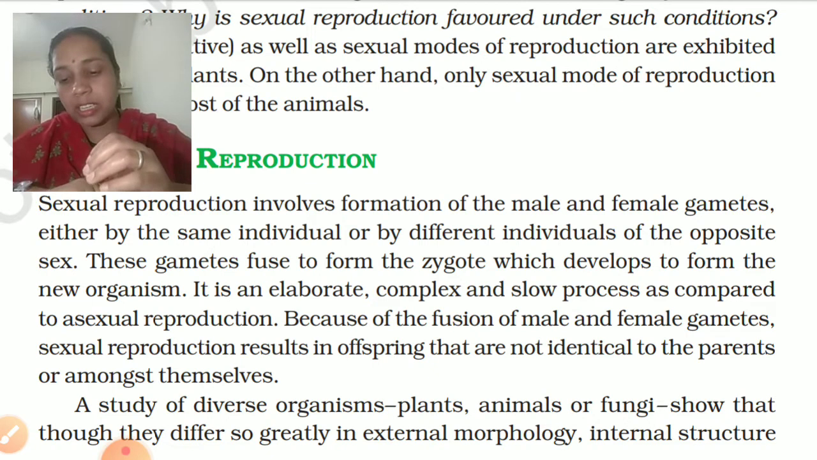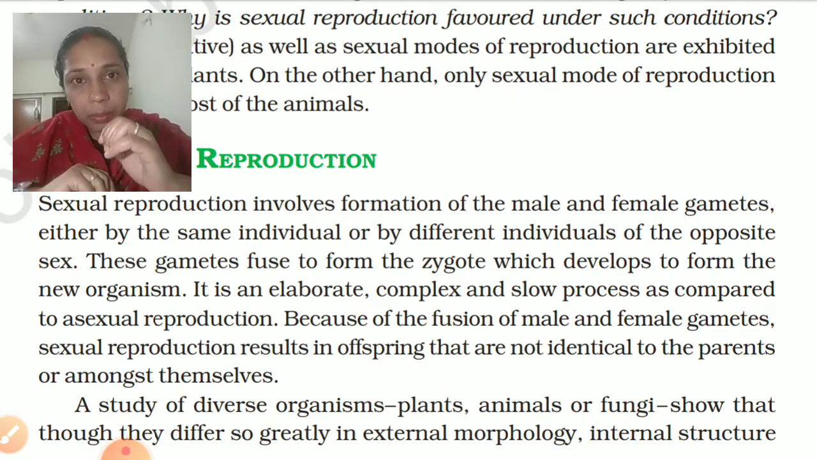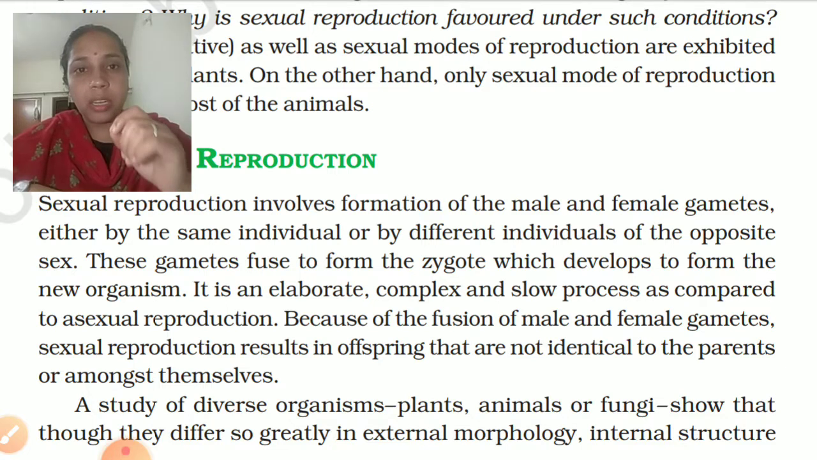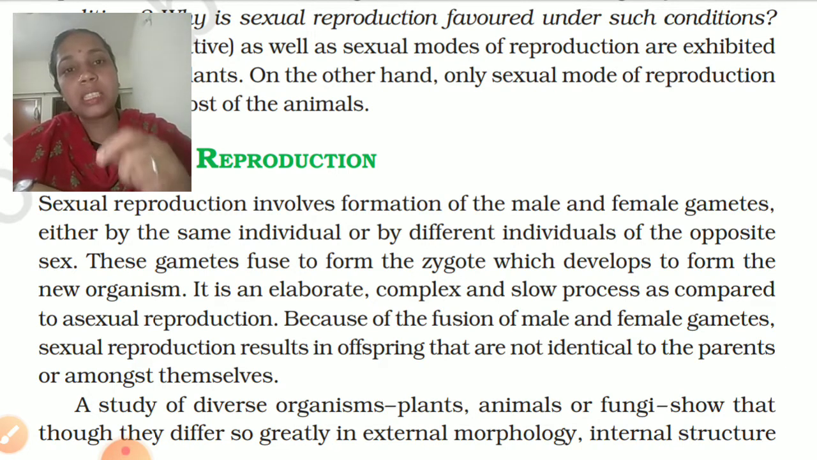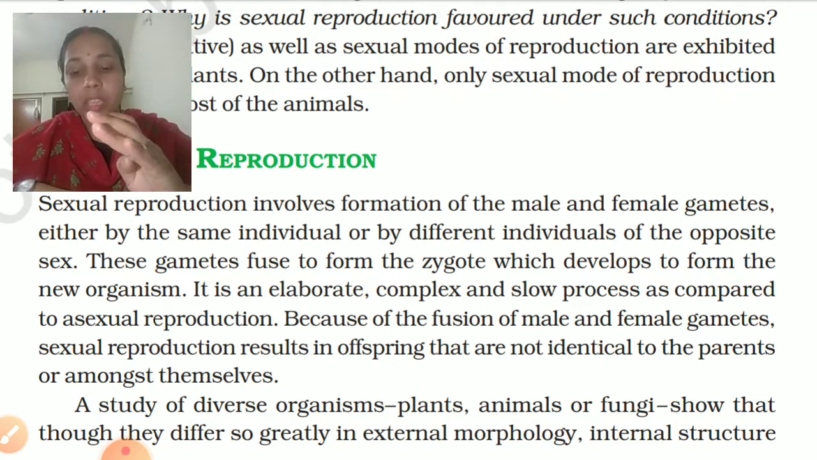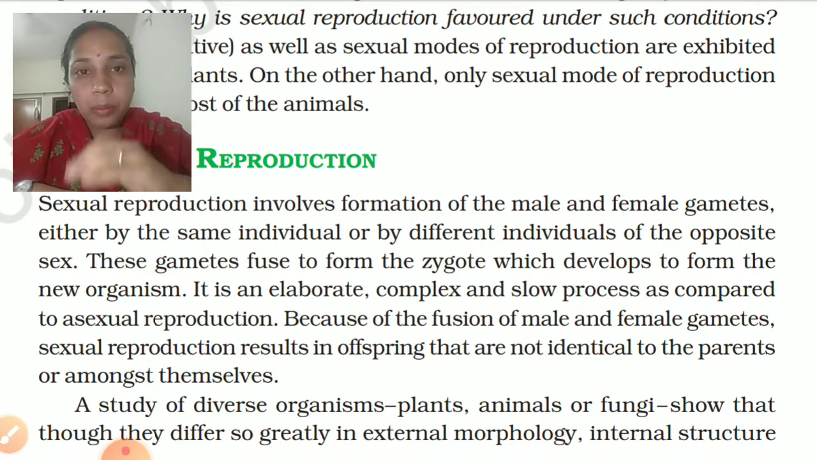Okay, breeding it is. Now, some animals remain reproductive throughout the year. They are known as continuous breeders. For example, human beings. Whereas other organisms become active during a particular season. So they are known as seasonal breeders. For example, dog, frog, lizard, birds. Okay, they are known as seasonal breeders.